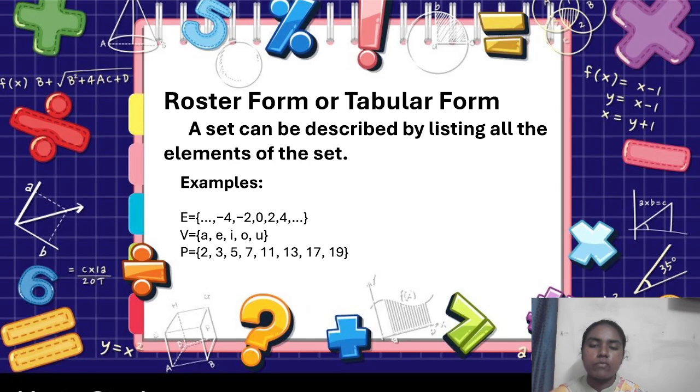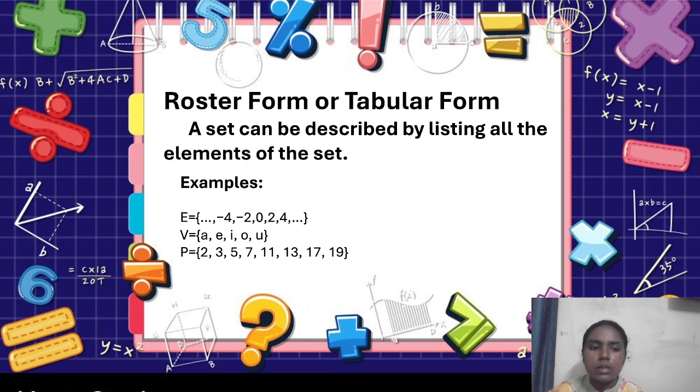After this, roster form or tabular form. So what is meant by roster form? A set can be described by listing all the elements of the set. So in the previous examples, we were either describing the set or giving a condition to find out which set we are looking at. But in the roster form, we will directly give the elements of the set.